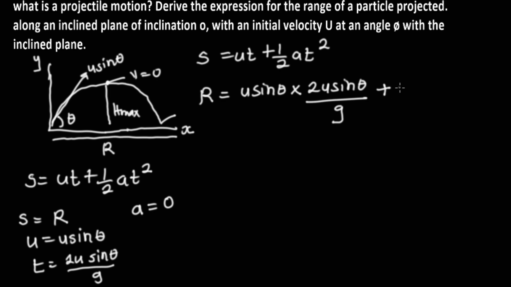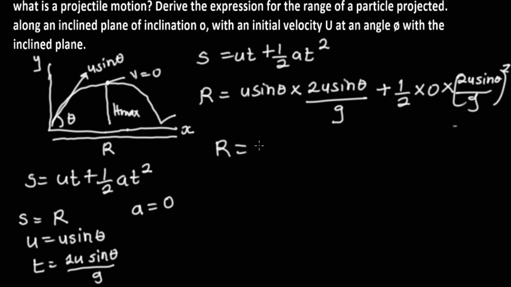Let's use an addition sign. Half multiplied by 0, since there was no acceleration, times 2u sine theta over g squared. You discover that anything multiplied by 0 becomes 0. So we'll be left with the range equal to u sine theta multiplied by 2u sine theta over g.